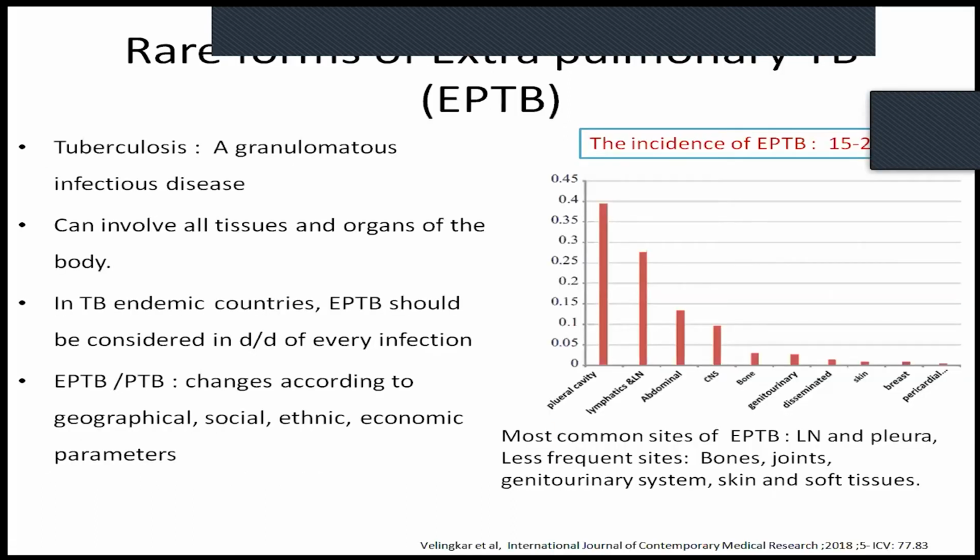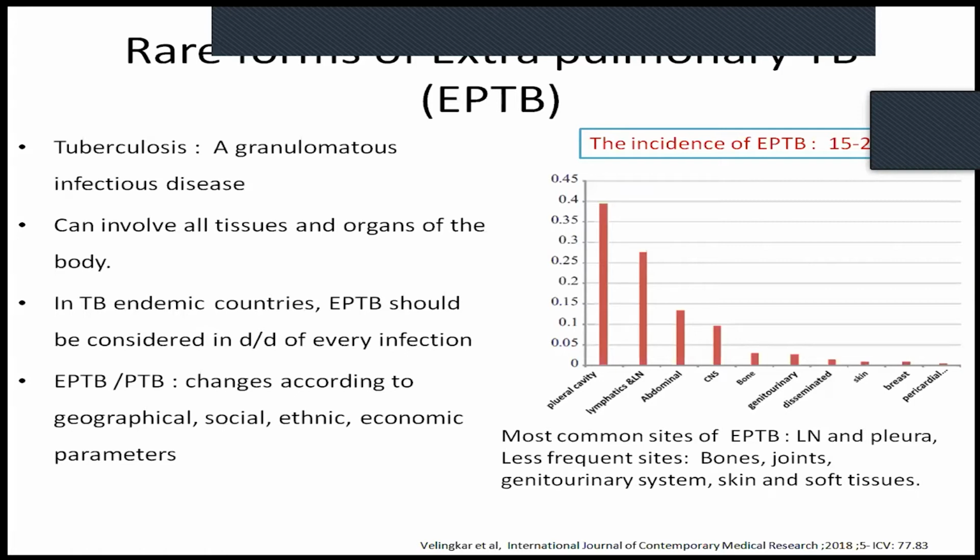So the rare forms of extrapulmonary tuberculosis which I'm going to talk about will be some cases other than the lymph node and pleura. On the right side of my slide, you can see the graph. This was a publication from Wellinger et al., which was published somewhere in 2018. And what he showed was the most common sites were lymph node and pleura. And I'm sure you all are aware, since morning you are seeing this. So if you saw on the fag end of those slides, you can see breast and pericardial and skin and so on. Those are the cases which we will discuss in the next few slides.